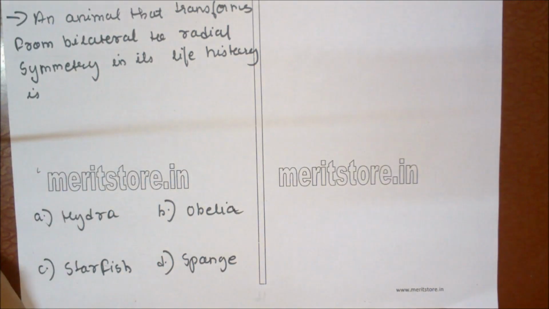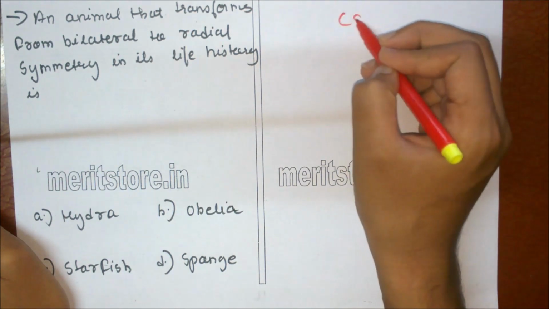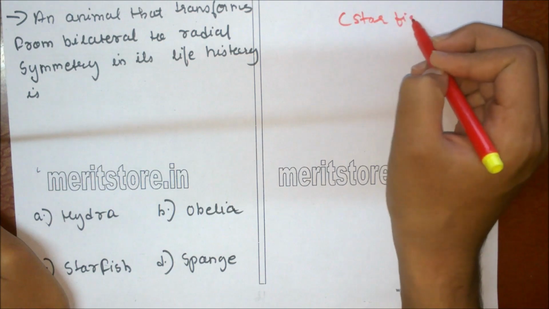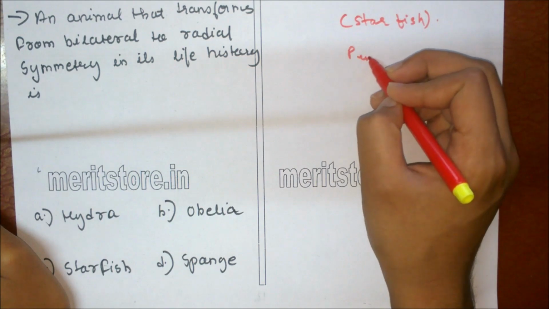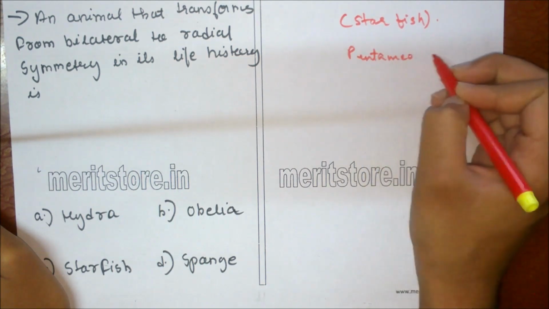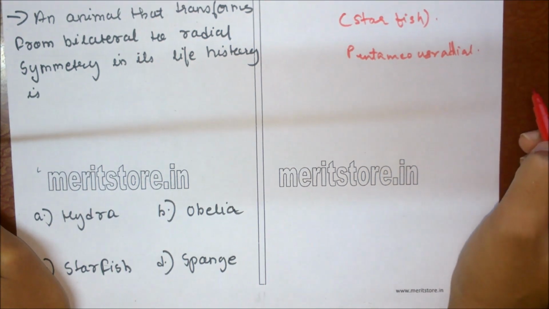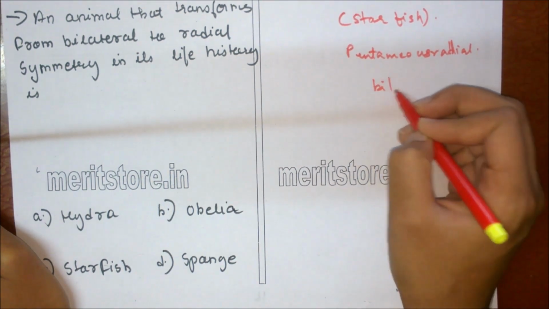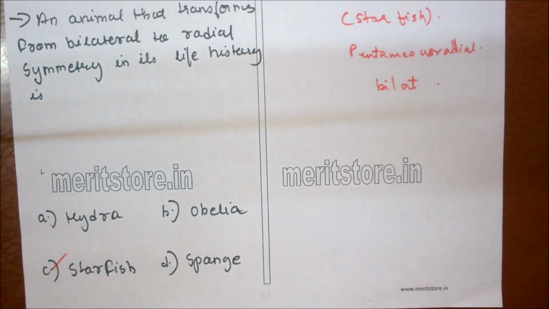An animal that transforms from bilateral to radial symmetry in its life history is A. Hydra, B. Obelia, C. Starfish, D. Sponge. Adult echinoderms, mostly starfish, show pentamerous radial symmetry, while larvae show bilateral symmetry. So option C, starfish, is the correct answer.